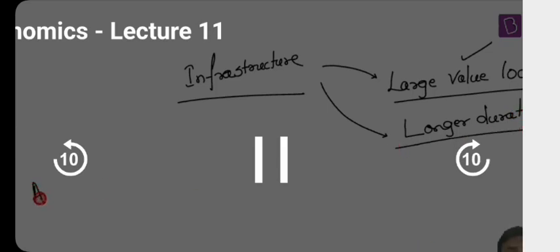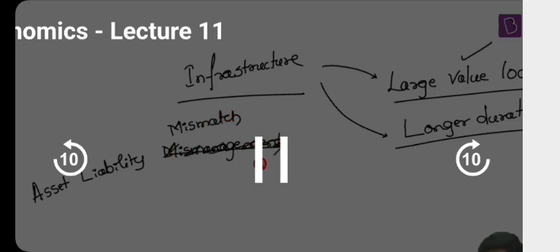Now, there is an issue in the banking sector which is called asset liability mismatch. Not mismanagement, mismatch. Understand this carefully. Now, what is this asset liability mismatch? Let's start. Here is a bank. The bank has collected a deposit, let's say a fixed deposit. What will be the duration? Let's say 3 years. Done.